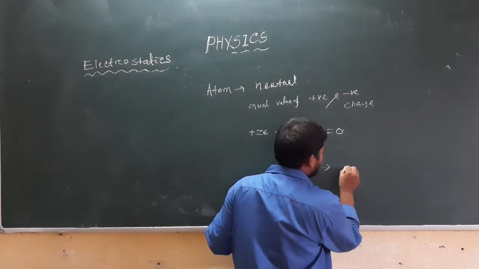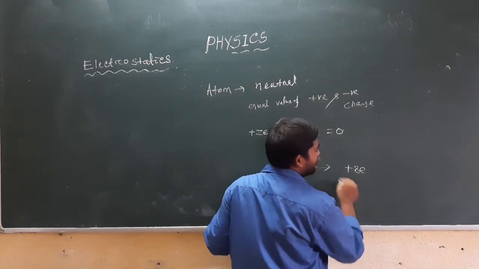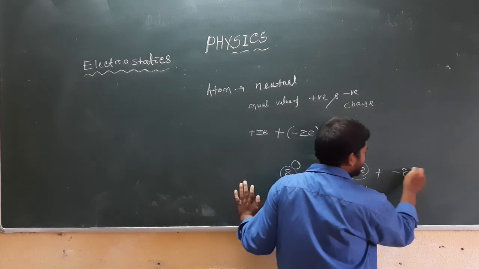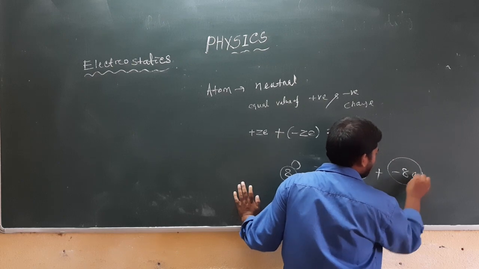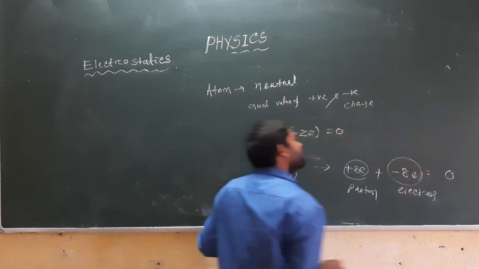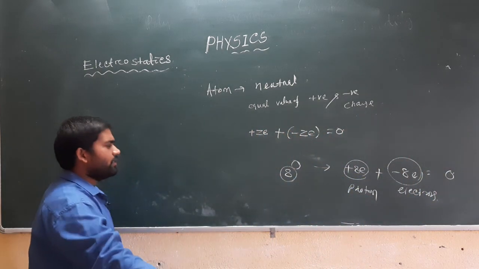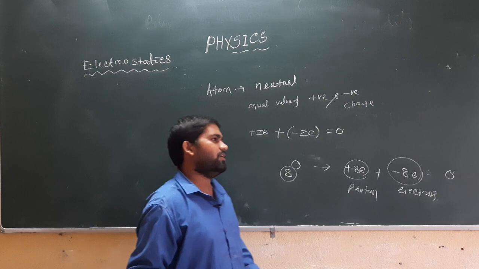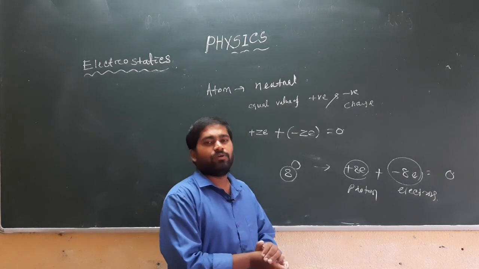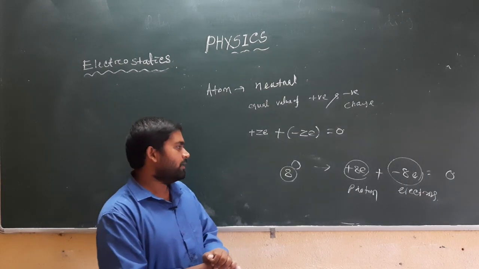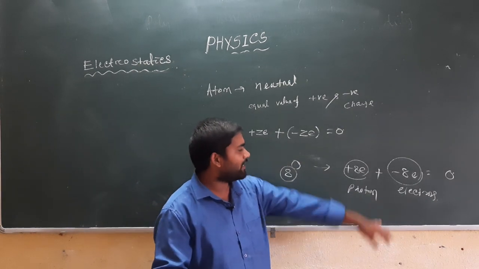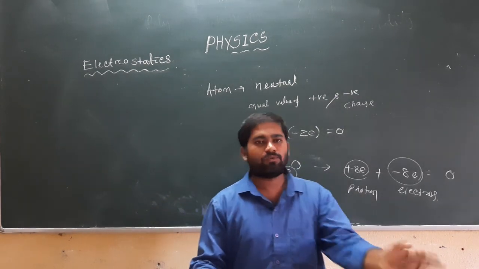So there will be plus 8e because of protons and minus 8e because of electrons, and the total charge will be 0. And when the oxygen element is subjected to electrification, it contains 8 electrons outside the nucleus.